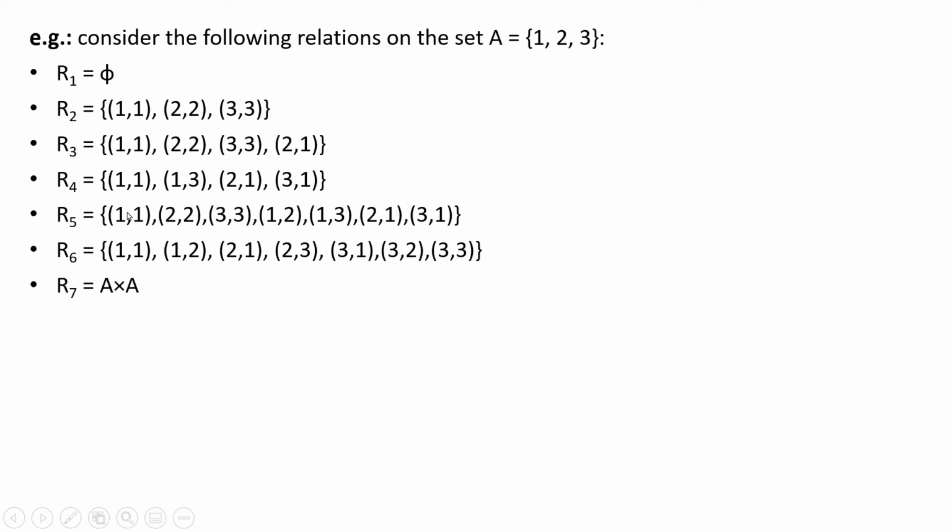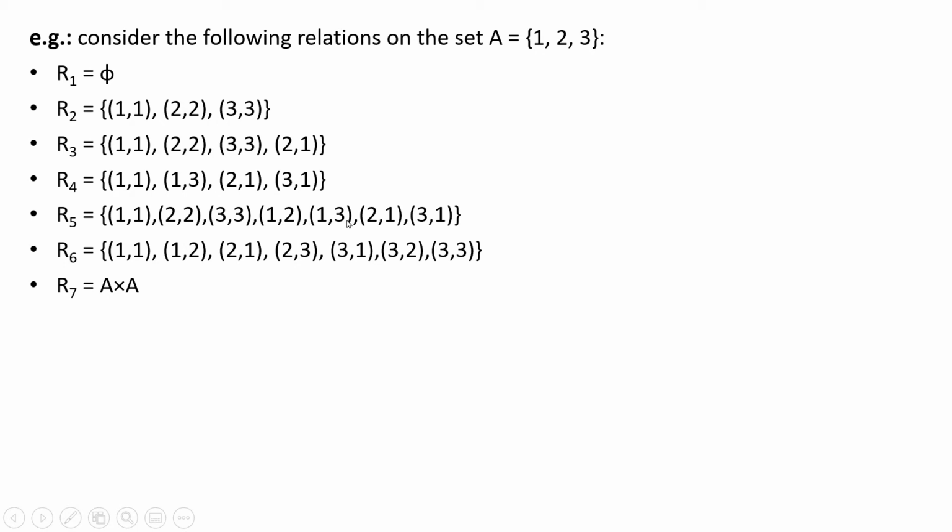Next is R5. R5 is reflexive because we have (1,1), (2,2), (3,3). Let's check for symmetric. We have (1,2), then we have (2,1), fine. We have (1,3), then we have (3,1), fine. So this relation R5 is symmetric. Let's check for transitive. We have (1,2), then we don't have (2,3), so we don't need to check (1,3).